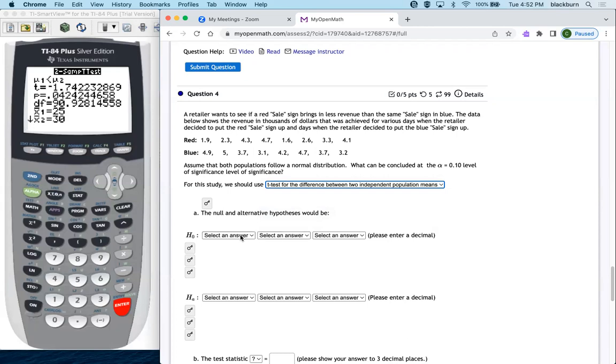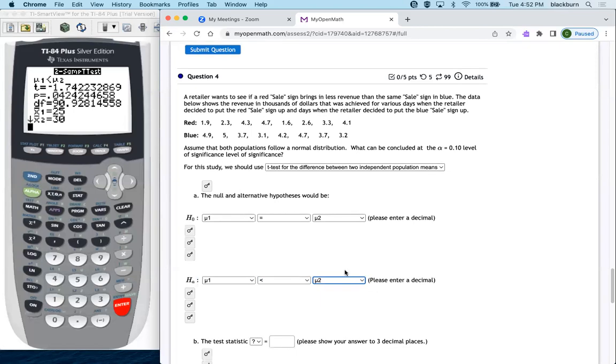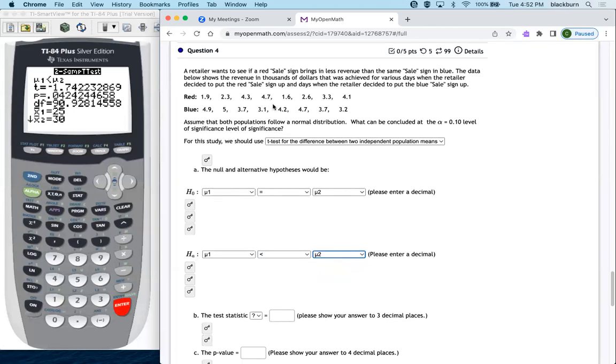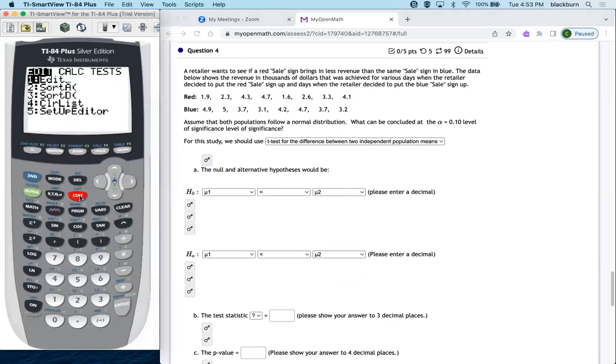All righty, so the first one, the means are the same: mu1 equals mu2. Second one, the means are going to be different, but red is less than blue, so mu1 is less than mu2. Now I have to enter these two data lists into the stat edit. So there we go, clear, enter right there.